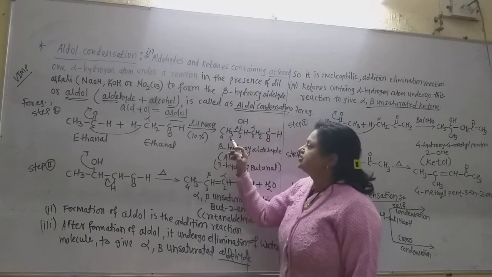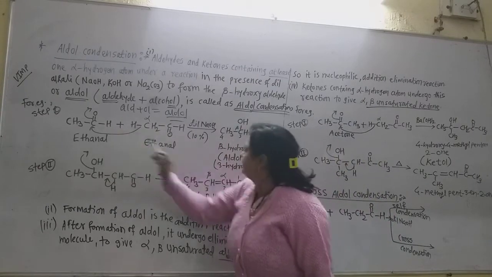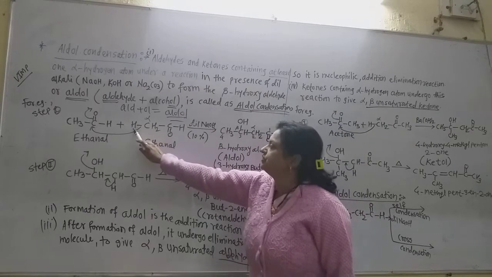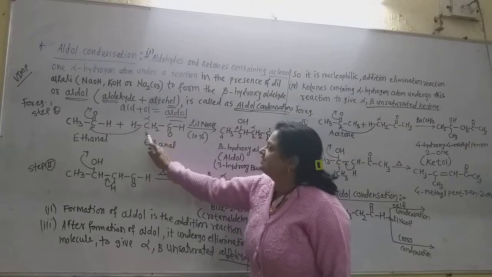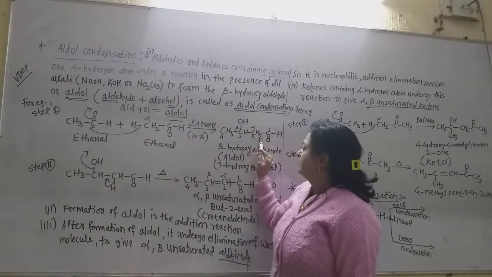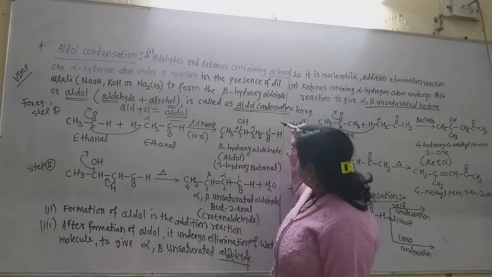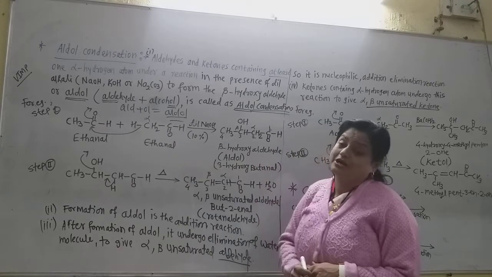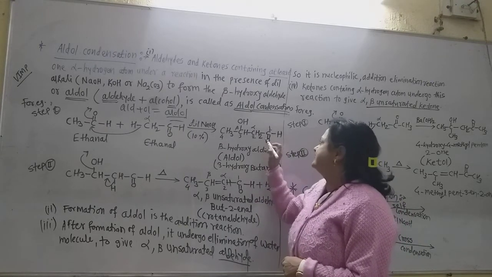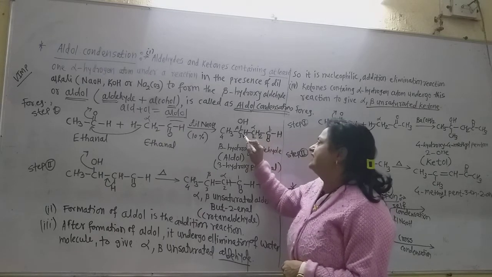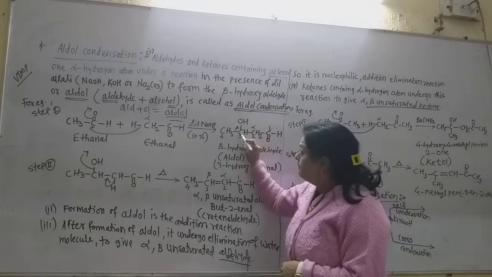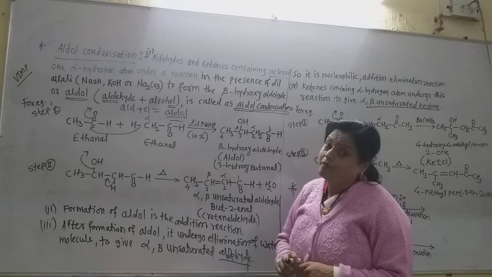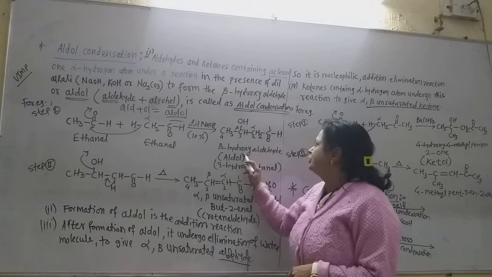See here, CH3. Now this H I write directly to this carbon, and here is the OH because this hydrogen is extracted by that oxygen, and this CH2 is directly attached to this carbon, and C double bond OH. Now this is the first carbon we take. Now see what is the name of this compound. Suppose this is the carbonyl carbon and this is the alpha, next one is the beta, next one is the gamma. On the beta carbon atom there is the hydroxyl group. So generally this compound is called the beta hydroxyaldehyde.